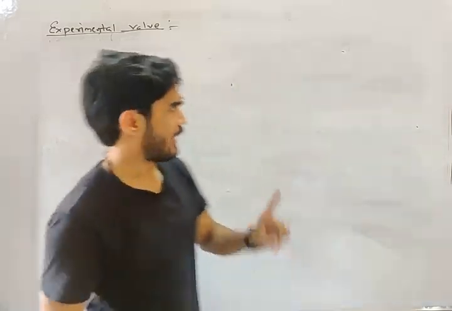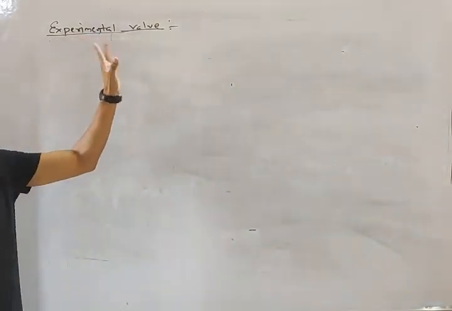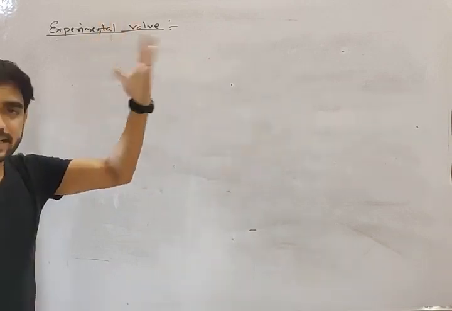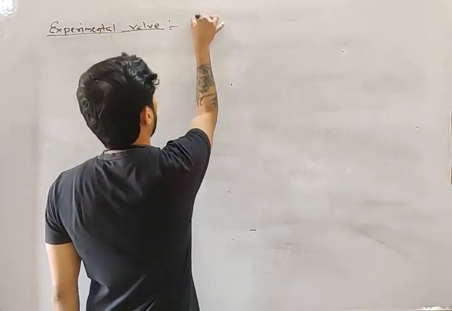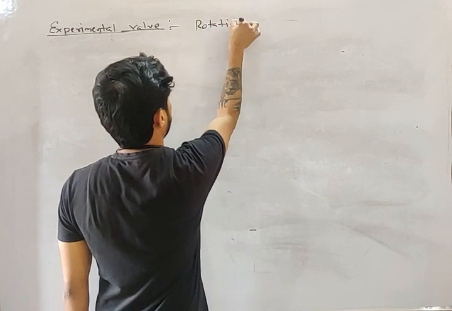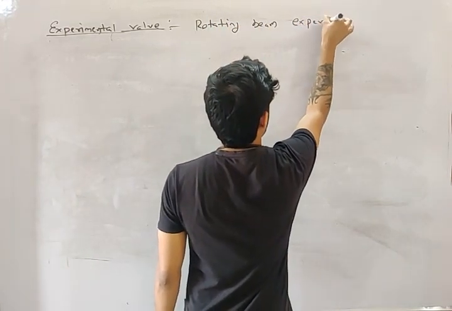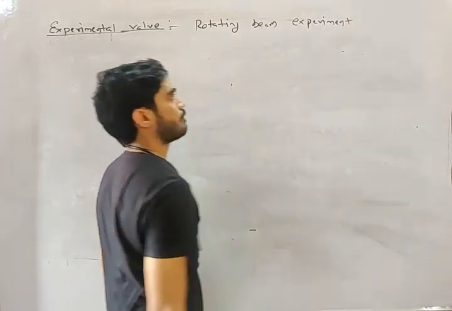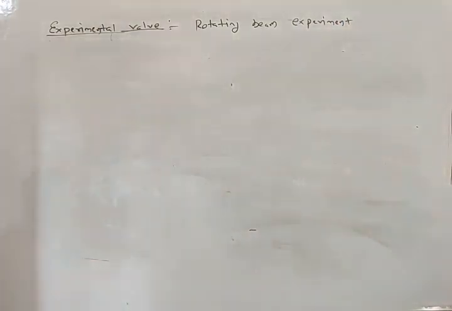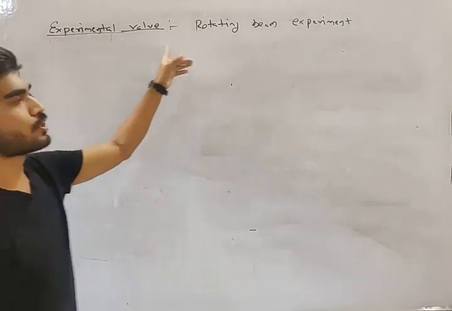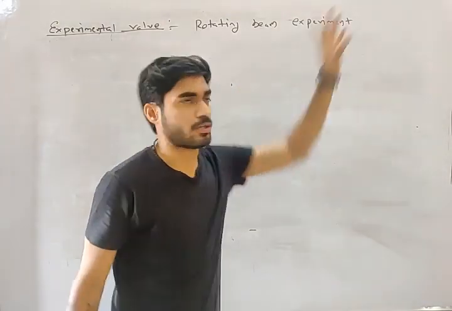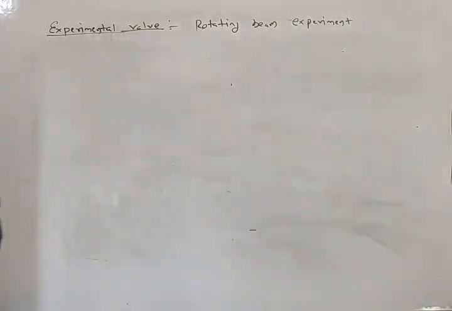But in case of SE, endurance strength, which test do we perform? We perform the rotating beam test, or rotating beam experiment. So how is the value of SE found using experiment? Using the rotating beam experiment. Let's understand what the rotating beam experiment is.